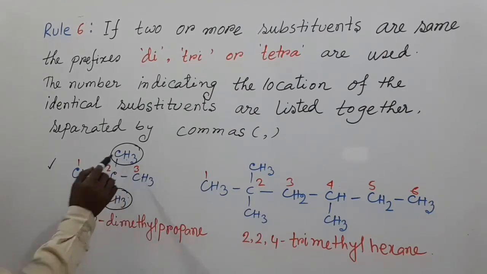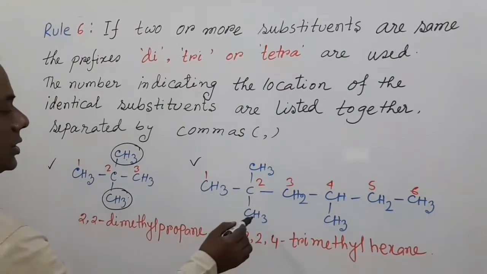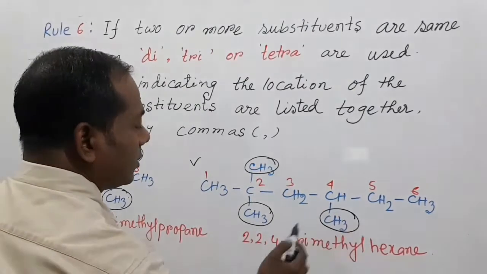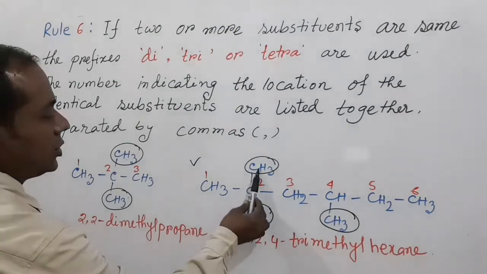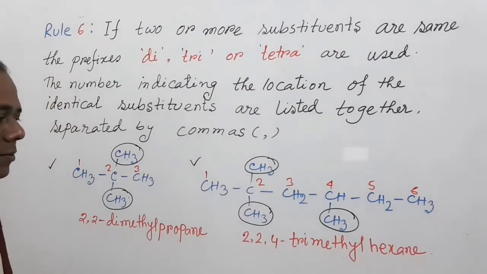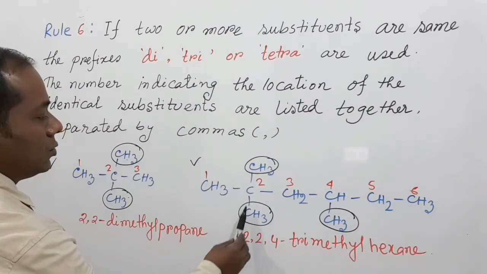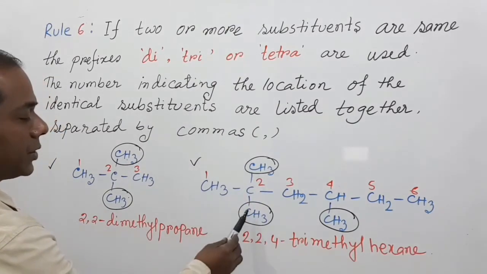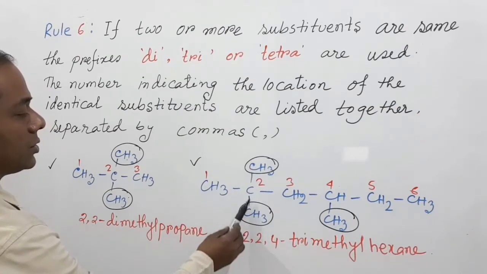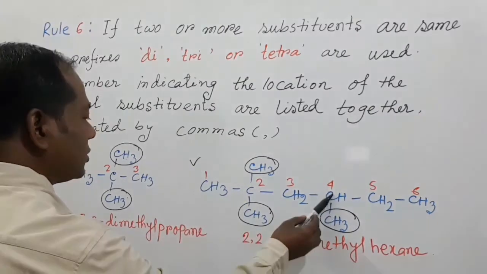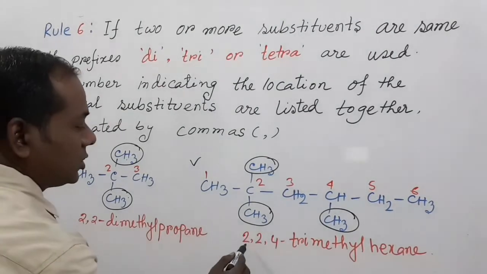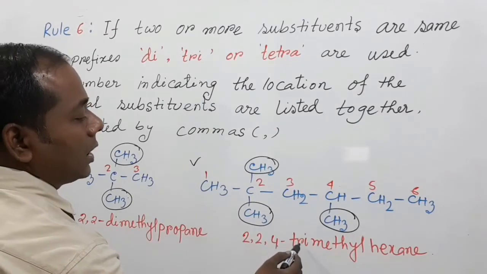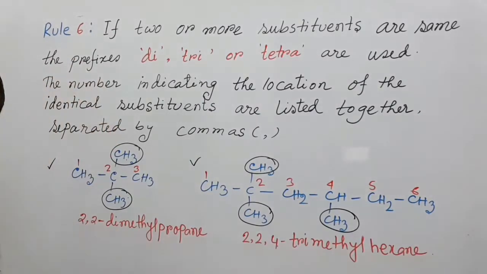Here 2 same substituents are present, and in this compound 3 substituents are present in the parent chain, and 3 substituents are same. This substituent is present in carbon number 2, this one is also present in carbon number 2, and this substituent is present in carbon number 4. So the name of this compound is 2,2,4-trimethylhexane.